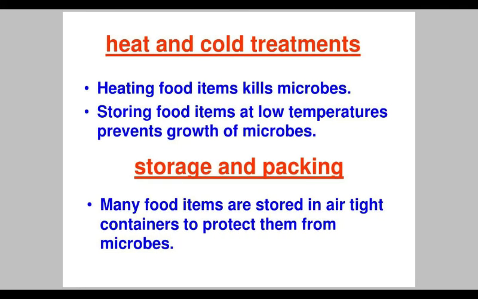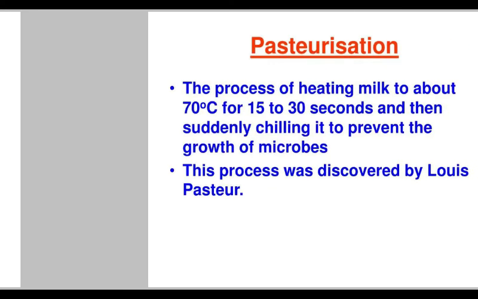When we boil milk, this boiling treatment kills the microbes. Like this, we also store our food in the refrigerator. By cooling the temperature, our food is protected from the attack of microbes. And in our homes, you might see that we store pulses in airtight containers. These airtight containers protect our food because the outside air cannot enter them, and microbes do not spread in the food items.